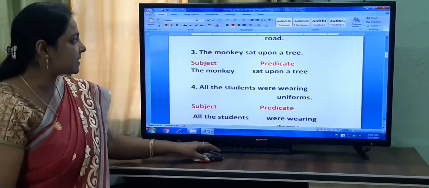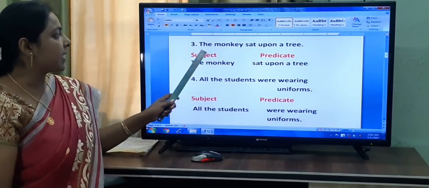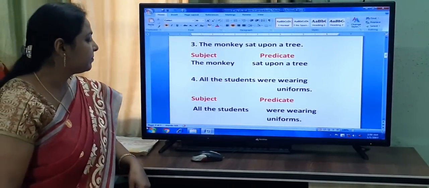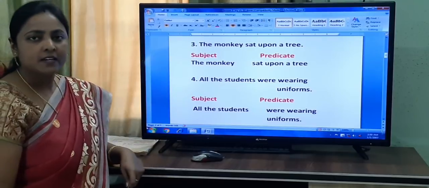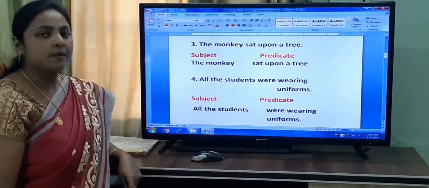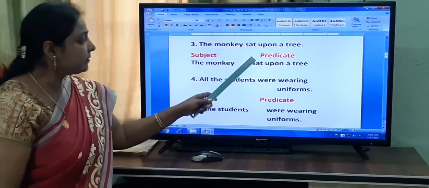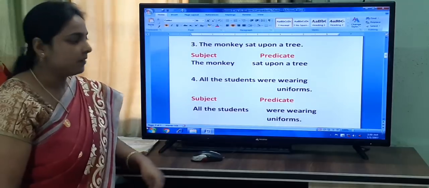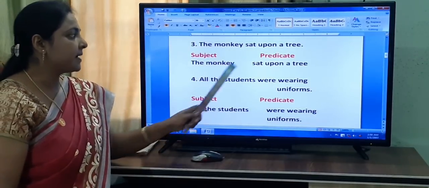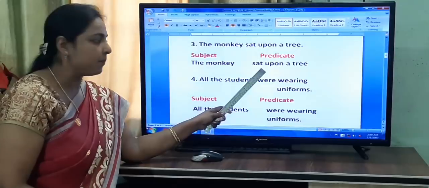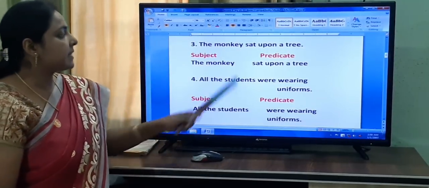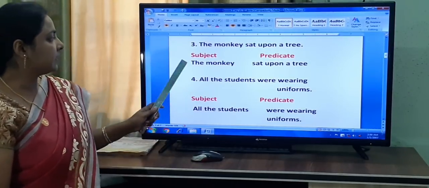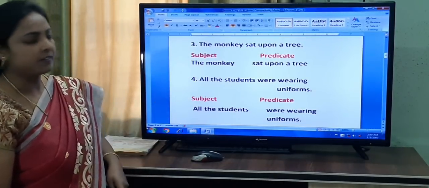The next sentence given in your book is, the monkey sat upon a tree. What is the subject here? The monkey. And the predicate, sat upon a tree. And what is the verb here? Sat. The predicate always contains the verb. So, sat upon a tree is the predicate. And the monkey is the subject.